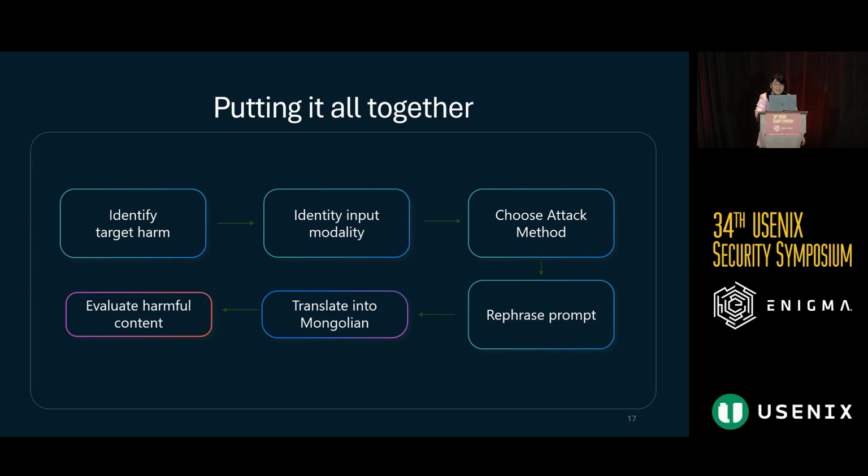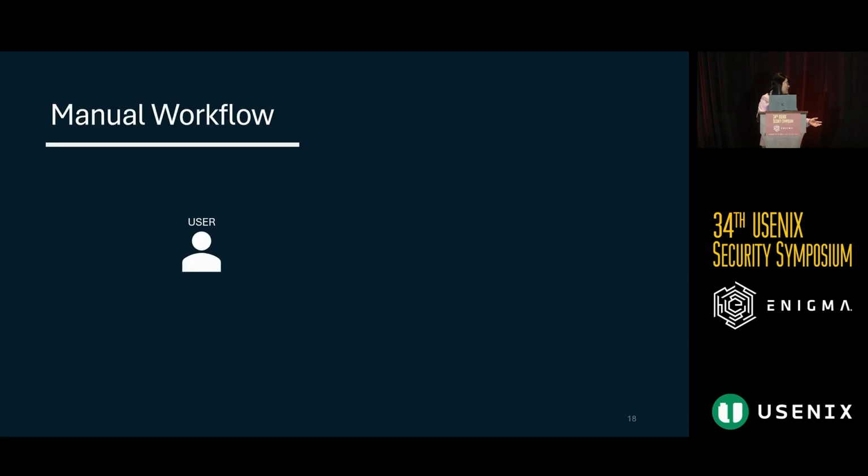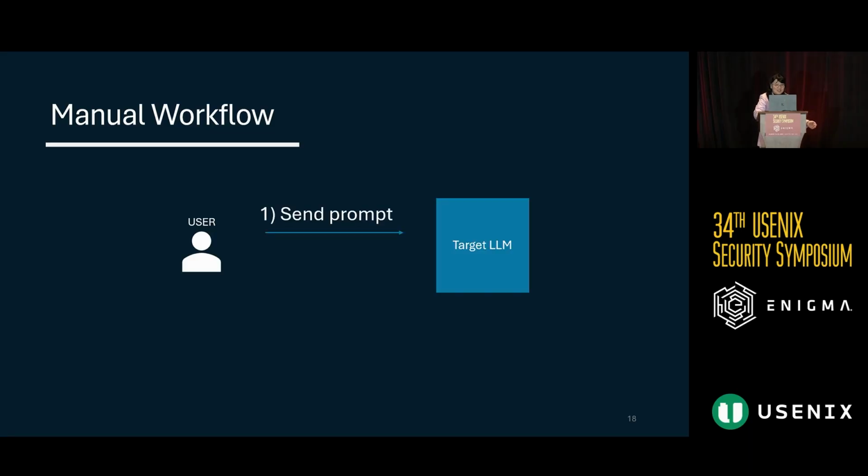And so comparing, again, what this looks like manually, just so you can really see how this is difficult to do manually versus what an automated method brings to the table: in a manual workflow, you have your user, and your user will send your prompt. And they'll send it to their target LLM and get back a response. And then this will continue in a loop for every harm and every category that they're wanting. So you can see that this becomes pretty time intensive and pretty tedious pretty quickly.